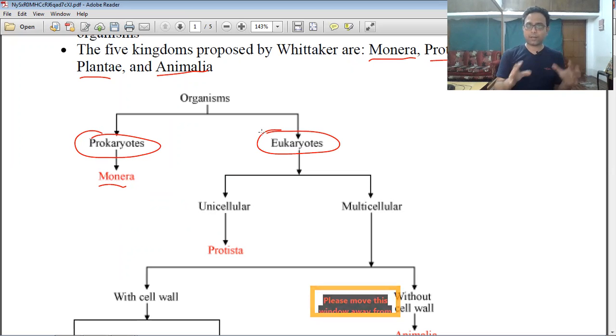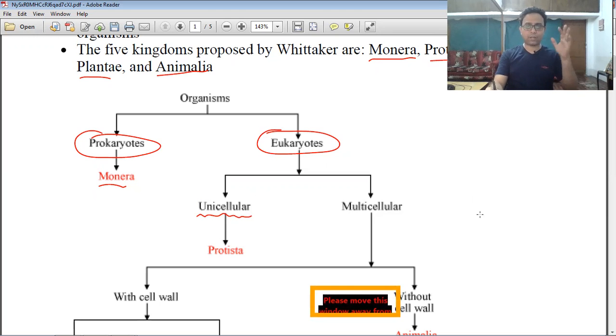But if we classify the eukaryotic cells in more detail, we observe that some organisms have only one cell and some have more than one cell. Organisms with only one cell are called unicellular in nature.